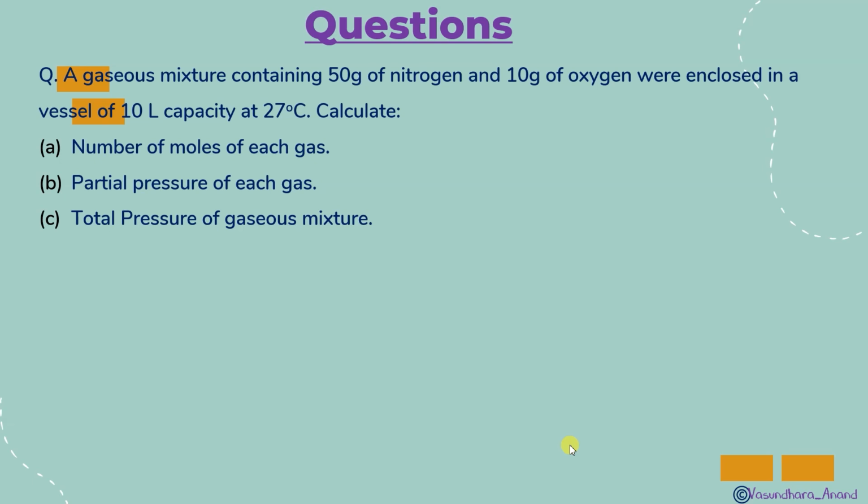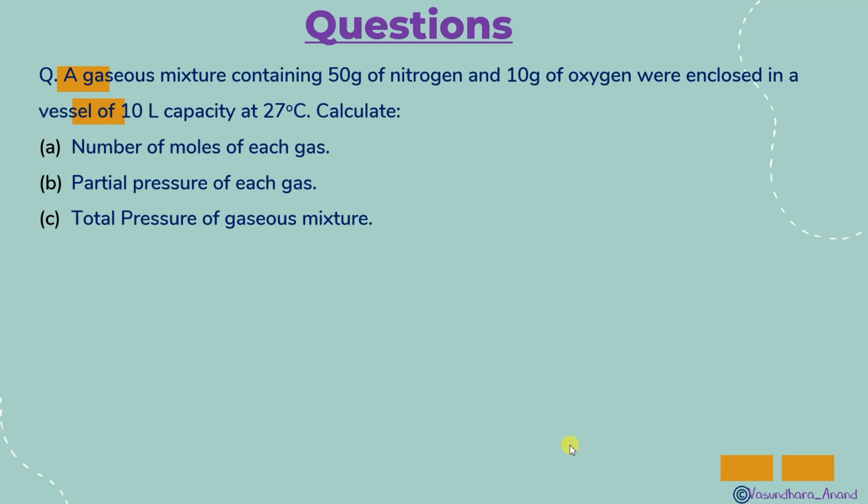So there the two gases are given. Nitrogen and oxygen weights are given. First find the number of moles, and that will be the answer of the first part. Then the number of moles of nitrogen upon total number of moles will be the answer of B. And then for total pressure, P total is equal to P nitrogen plus P oxygen.